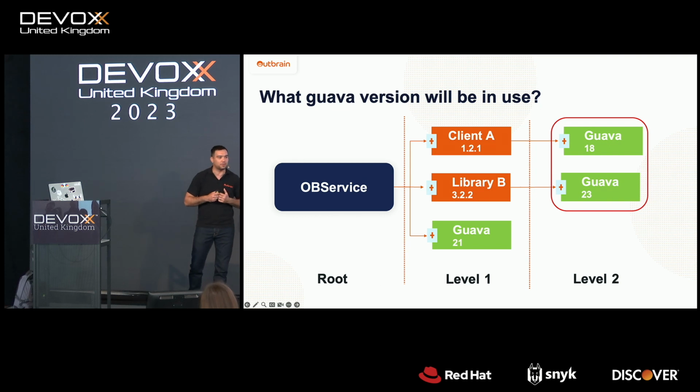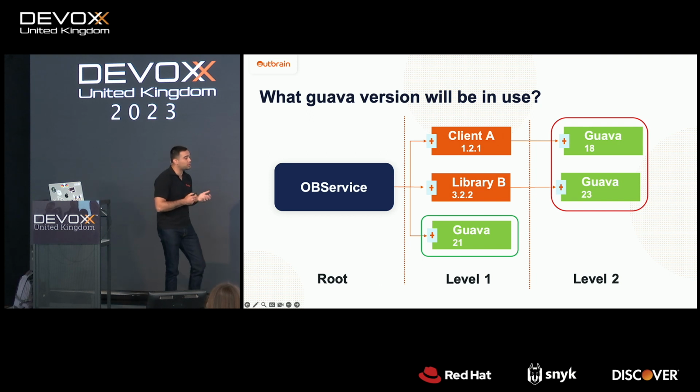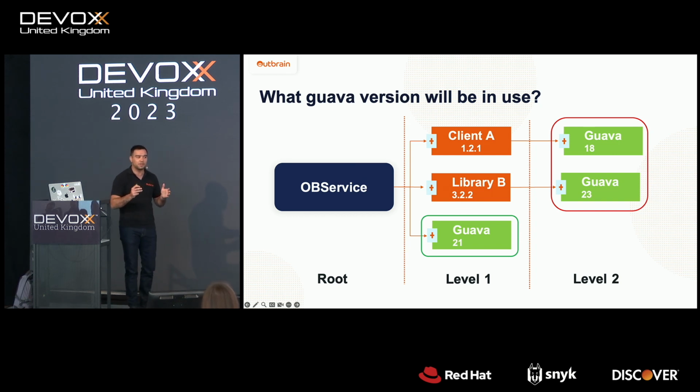So we use Maven in Outbrain. And Maven says, I have a conflict. OK, and the conflict resolution strategy in Maven says, pick the nearest in the tree, and it would be Guava 21 in level 1. For instance, the Gradle build tool has a different conflict resolution strategy, and it kind of understands versioning. It will pick the highest version of a specific dependency.